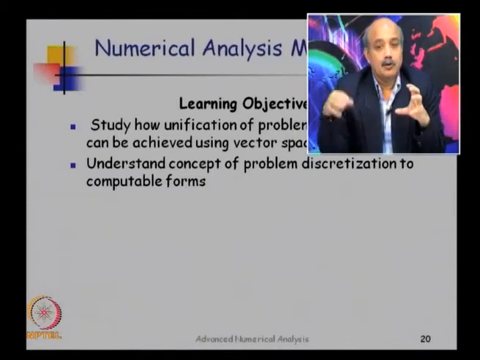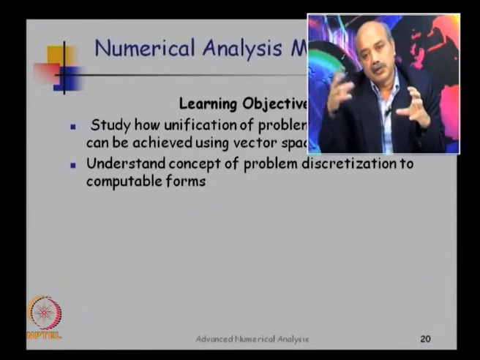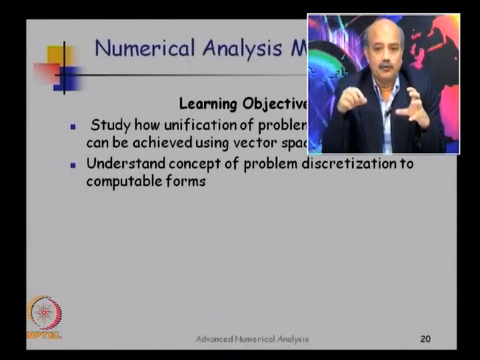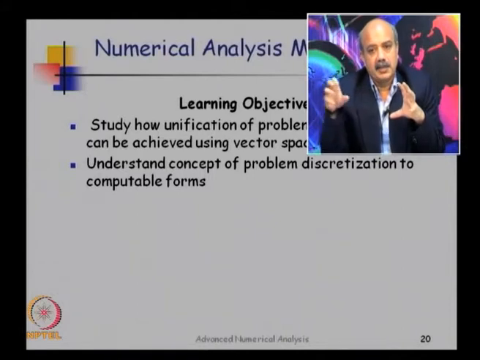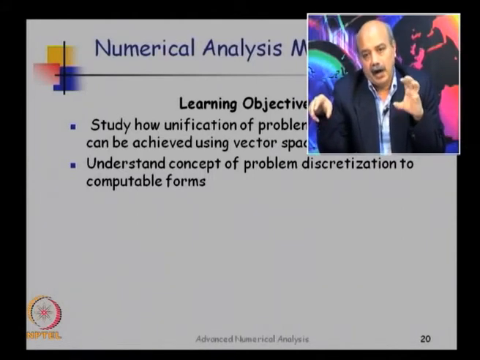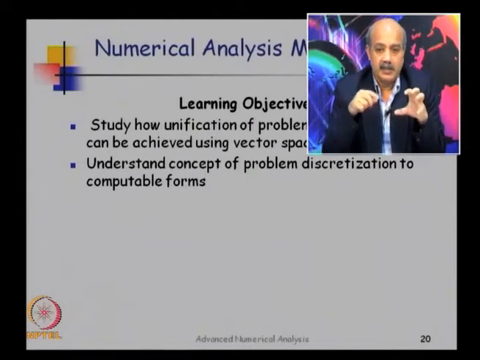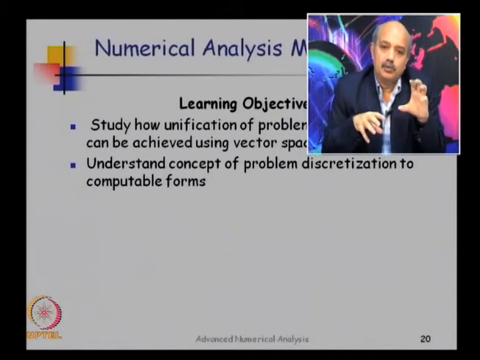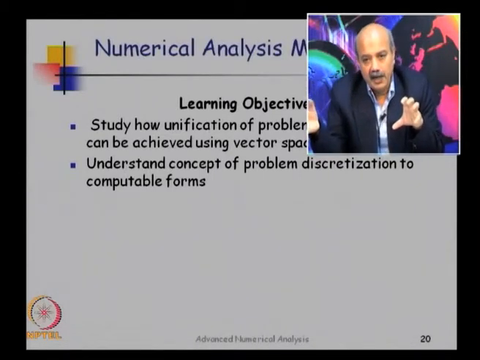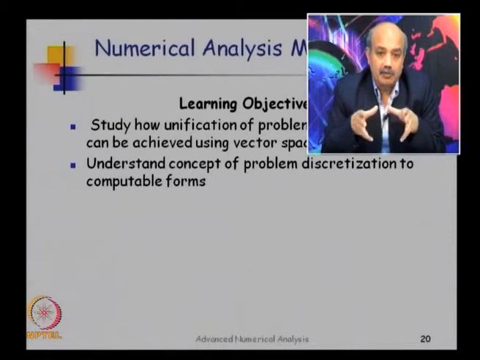That means I know the solution, I know the effect, I want to find out the cause. Operator T, when it operates on x, gives me y. I know y, I know T, I want to find out x. These are called inverse problems. The first problem, where you are given the operator and x and you find y, is called a direct problem.